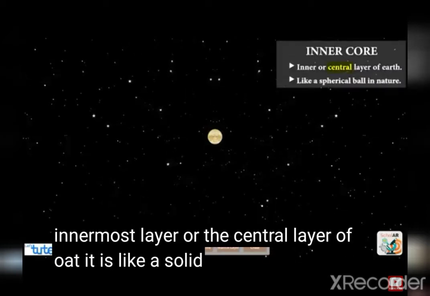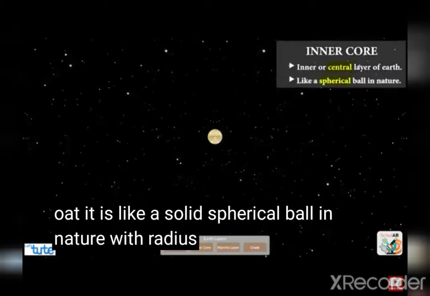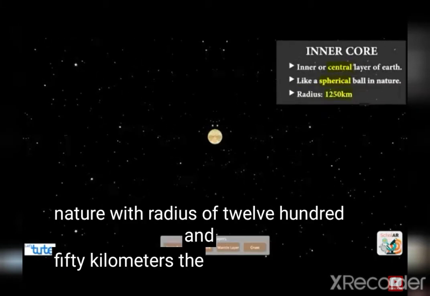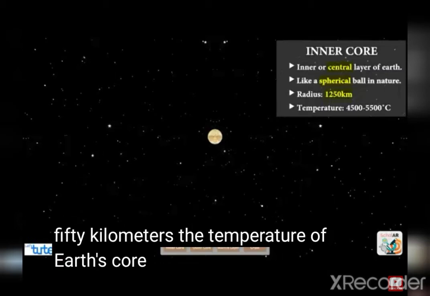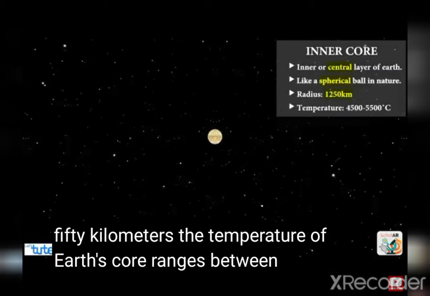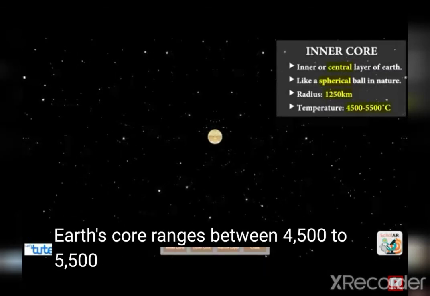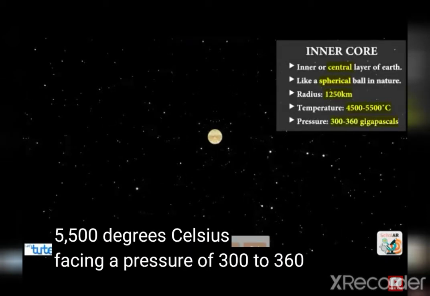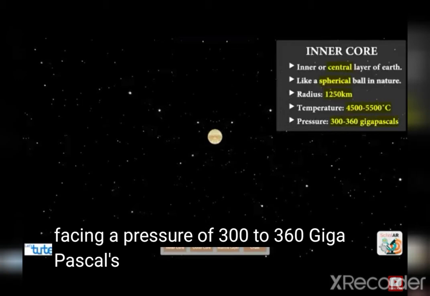It is like a solid spherical ball in nature with a radius of 1250 kilometers. The temperature of Earth's core ranges between 4500 to 5500 degrees Celsius, facing a pressure of 300 to 360 gigapascals.